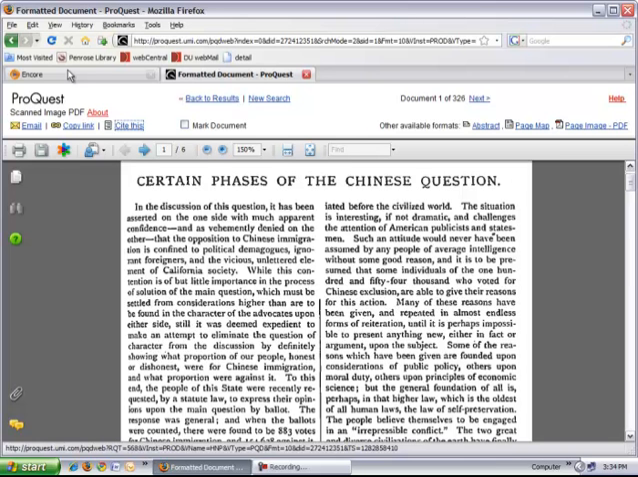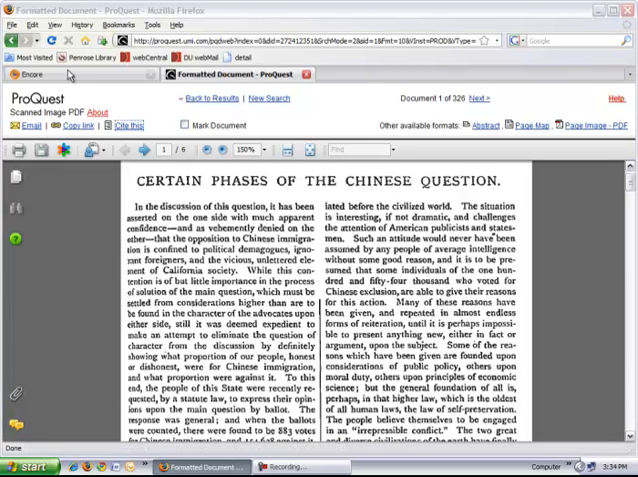But I want to mention to you Reader's Guide Retrospective. Reader's Guide Retrospective goes back 1890 through 1983, covers popular magazines. It's an index, so if you do a search in Reader's Guide Retrospective, you'll have to use article linker to then get to the full text of the journal in another resource, or go into the library catalog and search by the title of the journal.